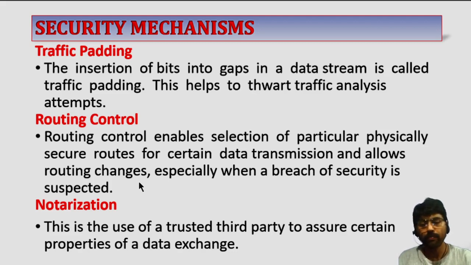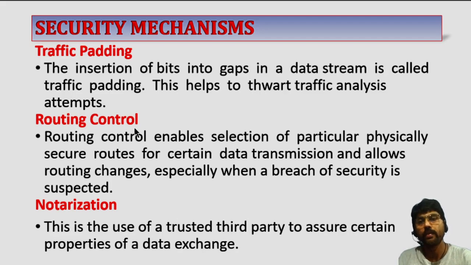For example, see, here the sender is actually sending the data and this is the receiver which is receiving the data.